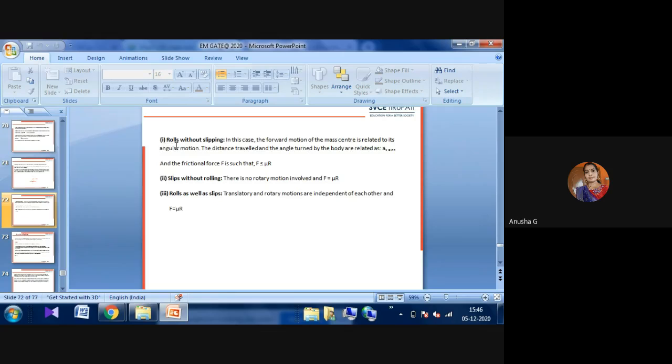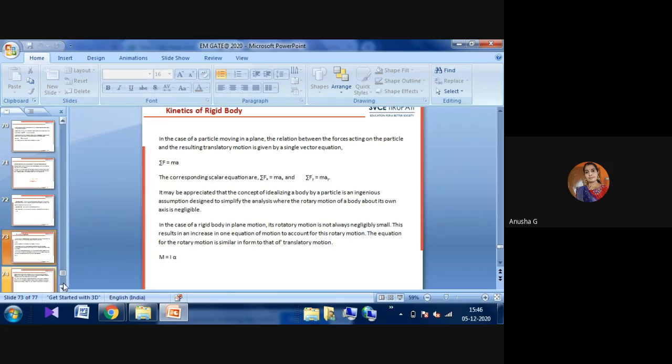Rolling without slipping is the forward motion of the center of the body, moving from one side to another. Slipping without rolling has no rotation involved, and F equals mu R. Rolls as well as slips involves translatory and rotatory motions, depending on the condition.